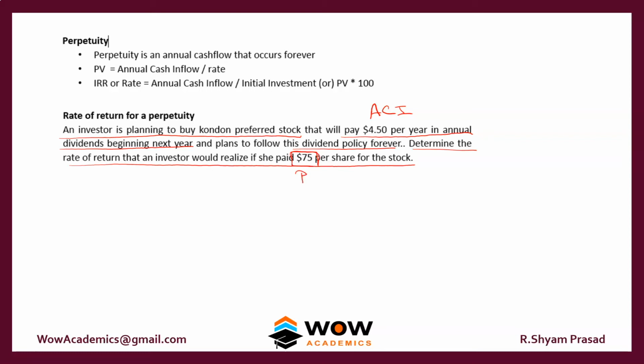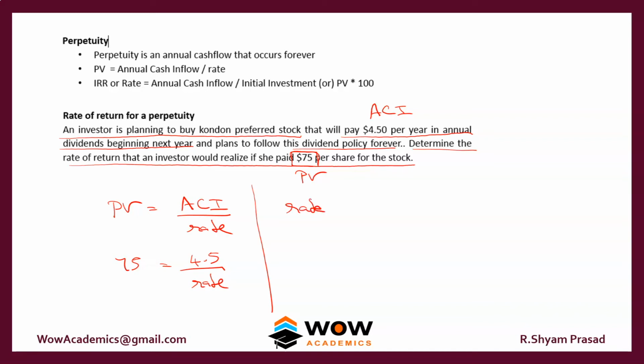So this actually is the present value. So we can put it like this. The present value equals annual cash inflow divided by the rate, where the present value is 75, the annual cash inflow is 4.5, and the rate is what we don't know. So we'll try to find out the rate. The rate will be 4.5 divided by 75.